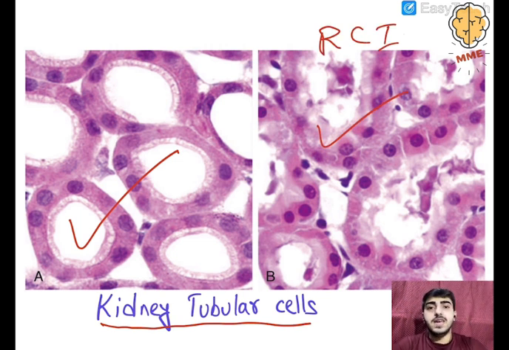I hope you understand today's lecture. In the subsequent lecture, I will definitely be discussing irreversible cell injury and a few small topics like intracellular accumulations, pathologic calcifications, and cellular aging. This is the most important topic which we are covering. I hope you understand everything well.